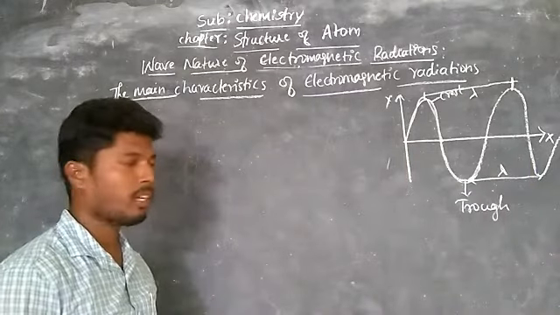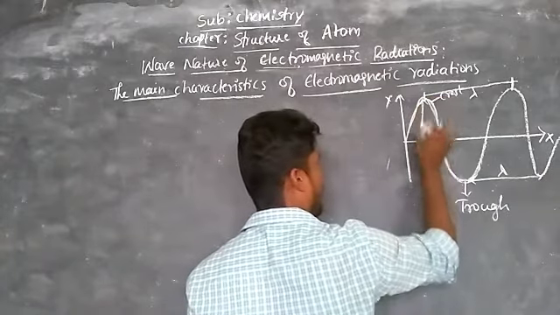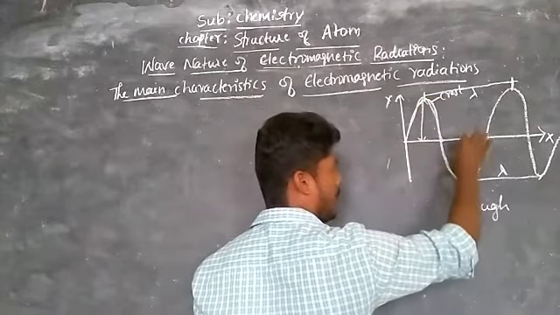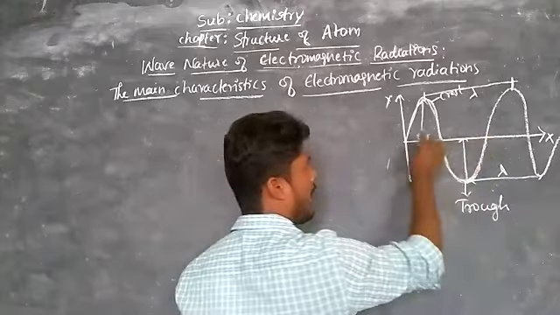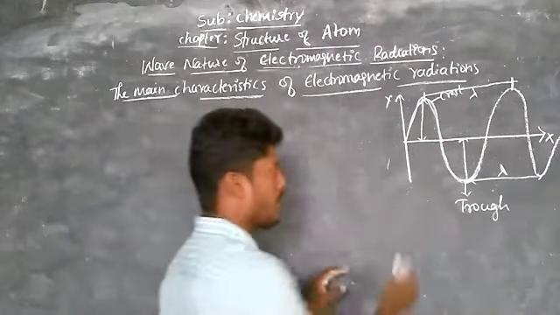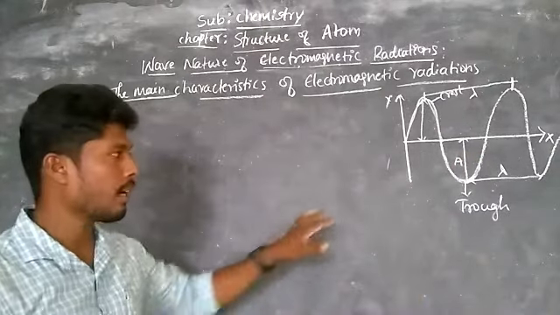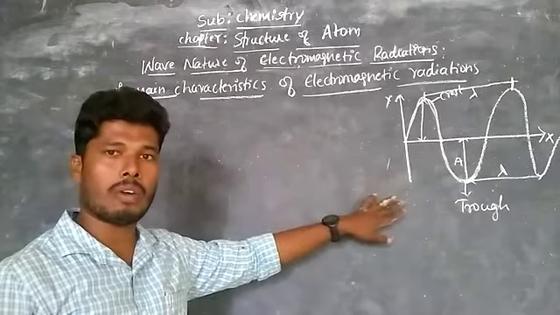Okay, now the height of the crest or depth of the trough is called amplitude.